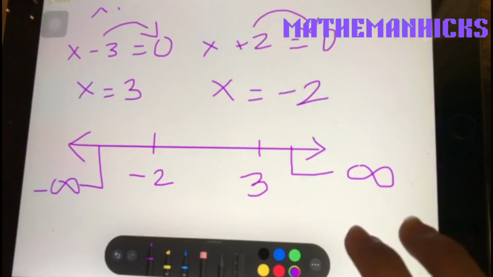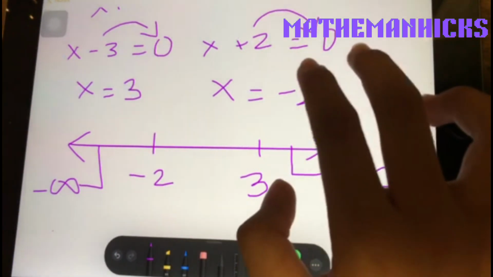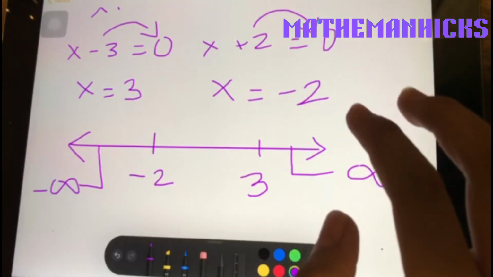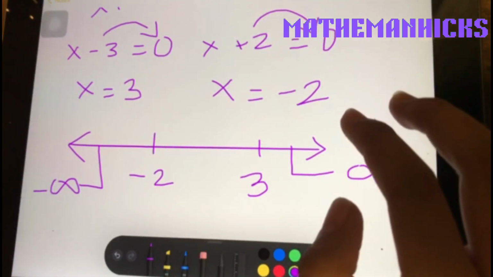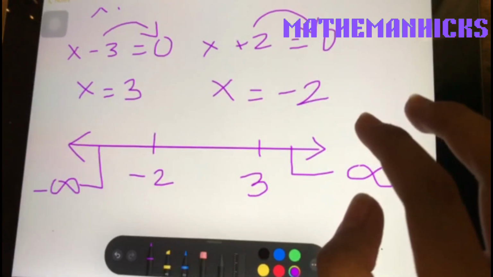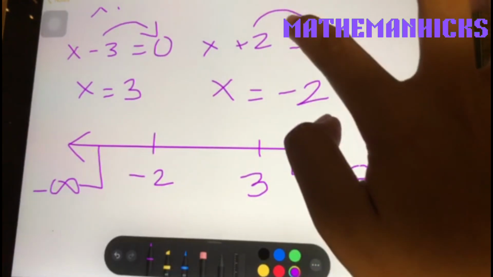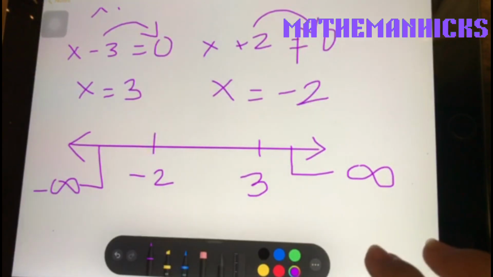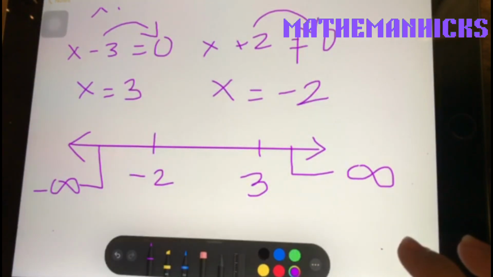Notice that we have x plus 2 in the denominator, and if you have a 0 on the denominator, the function is undefined. So x plus 2 should not be equal to 0. Therefore, at negative 2, we should have an open circle.